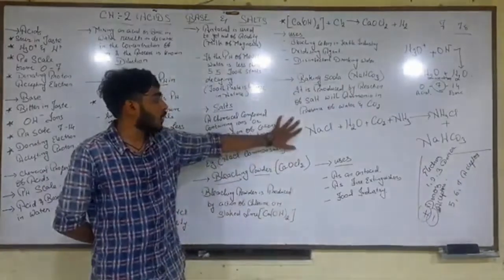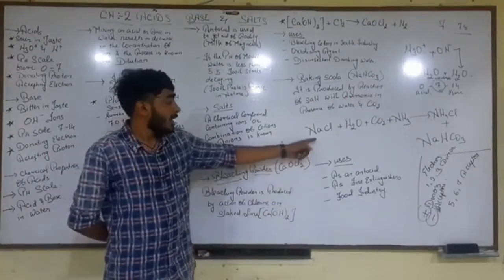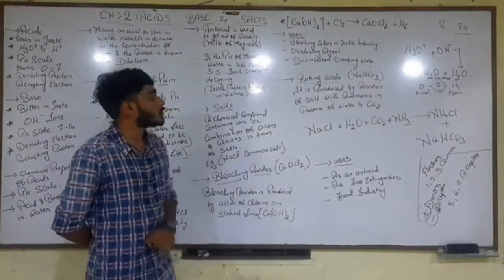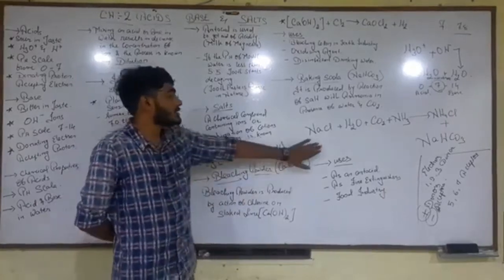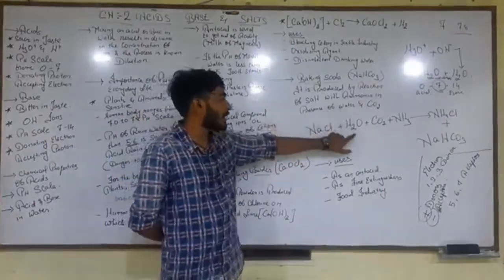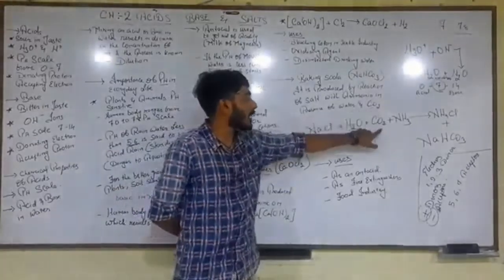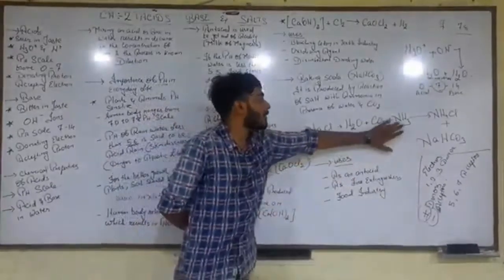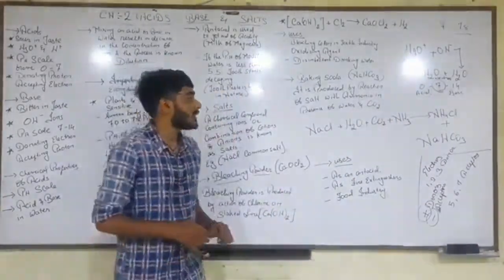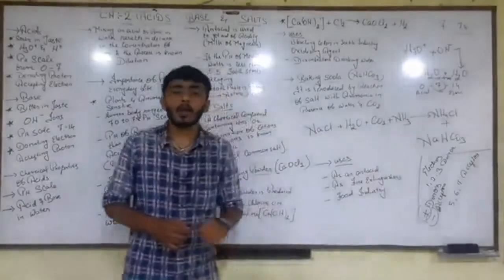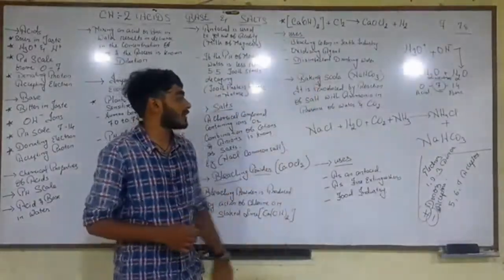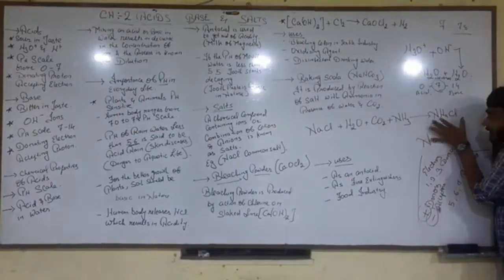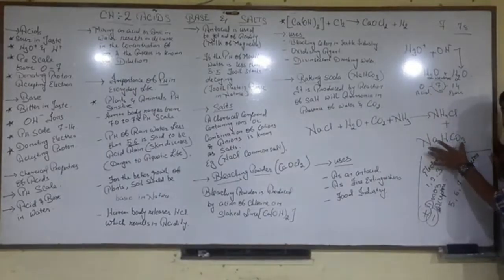Here NaCl is sodium chloride, also known as common salt. So this is NaCl in the presence of water, that is H2O, and carbon dioxide, with NH3. Remember students, NH3 is the chemical formula for ammonia. When these react, we get two products: NH4Cl and NaHCO3.